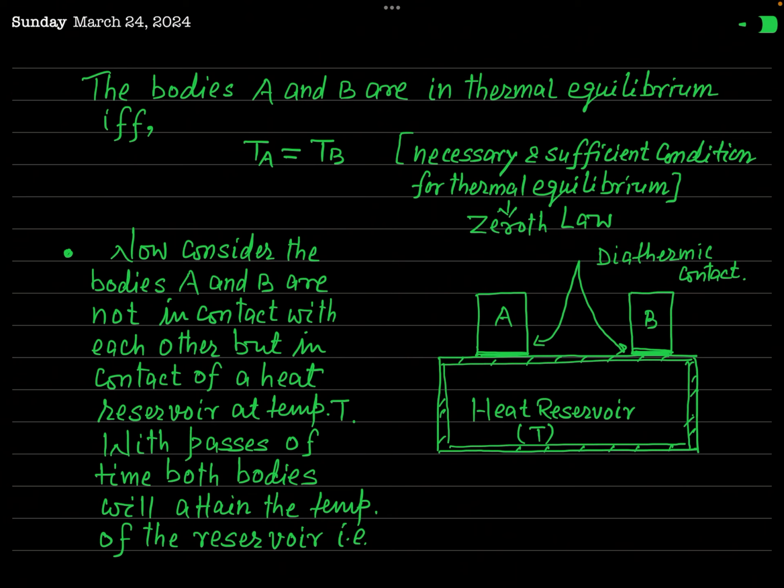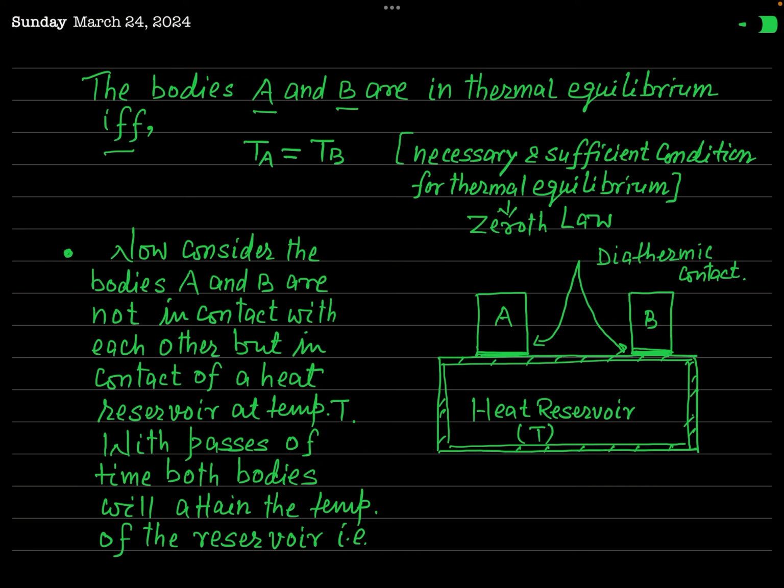In fact, the zeroth law says that two bodies A and B are in thermal equilibrium if and only if, which I have written as IFF. That is the necessary and sufficient condition. The necessary and sufficient condition for A and B to be in thermal equilibrium is what?